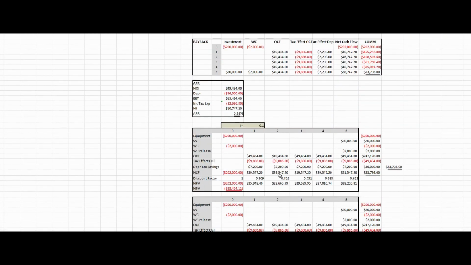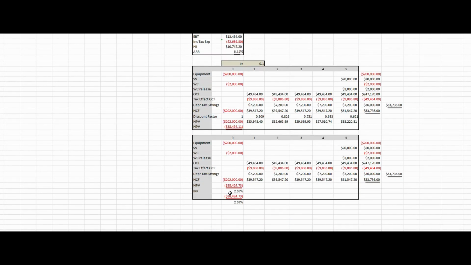And over here under my net present value, the impact of raising my taxes from 10% to 20% was to increase the negative, which was to decrease the present value of my project from a negative approximately $20,000 to almost a negative $40,000. Likewise, if I looked at it in terms of my internal rate of return, we reduced the internal rate of return. I believe it was something around 5% down to a little over 2.5%.